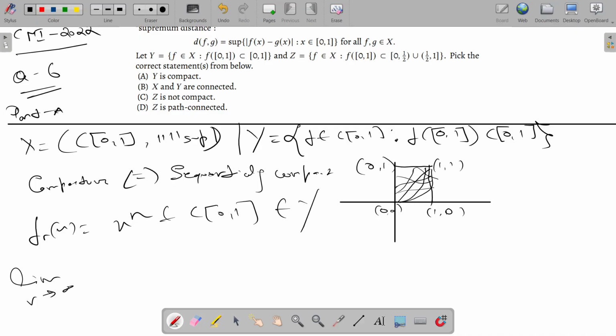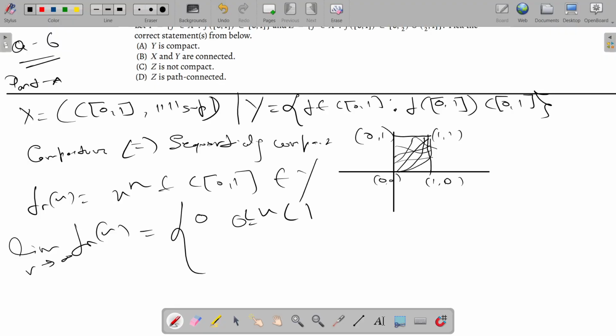Now if we take the limit, it will give us 0, and this will be 1 when x equals 1. So this sequence is not uniformly convergent, because these are all continuous. If it were uniformly convergent, it should converge to a continuous function. But this limit, let's say f(x), has a discontinuity at 1. So this is not uniformly convergent.